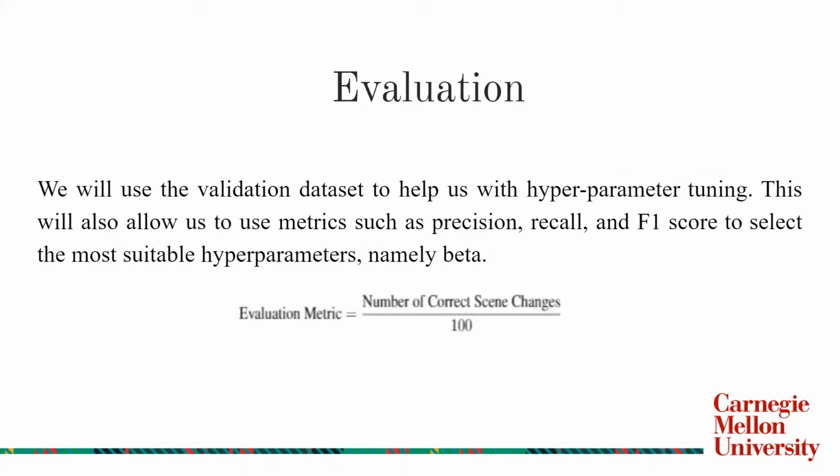For this project, we're trying to identify the frames where scene change happens. To do that, we feed consecutive frames to our model and get the Z embeddings. After getting the Z embeddings, we calculate the top K KL divergence between the Z embeddings. And we assume that the top K KL divergences between the Z embeddings are where scene change happens. To evaluate our model, we have a manually labeled validation data, and our evaluation metric is going to be taking the number of correct scene changes and dividing them by 100.